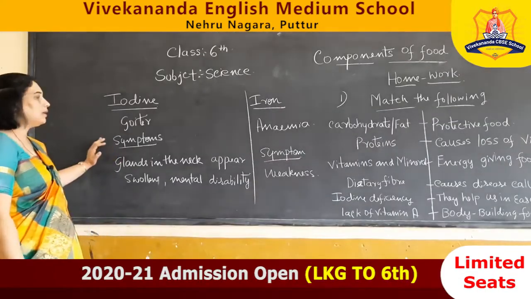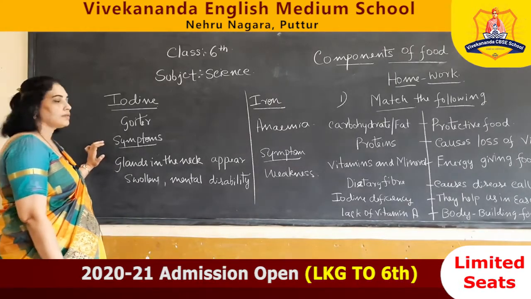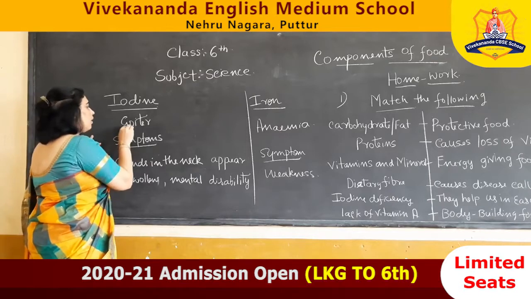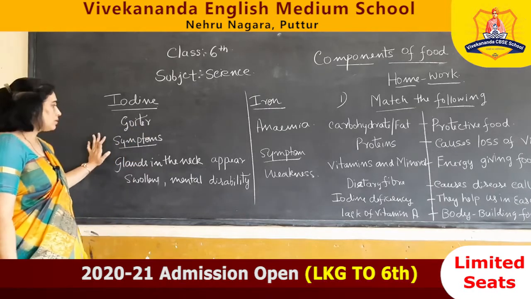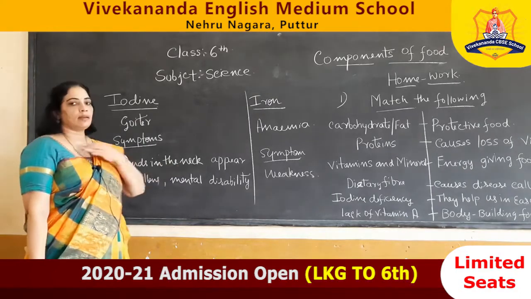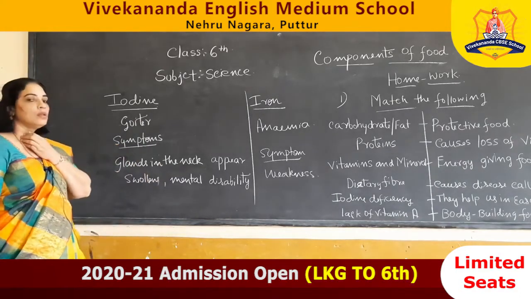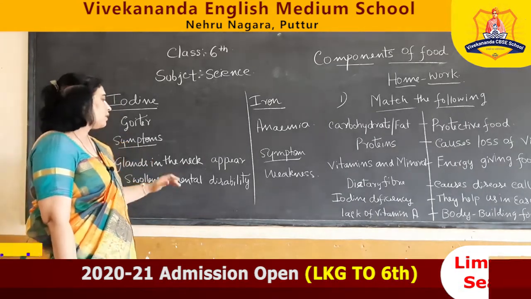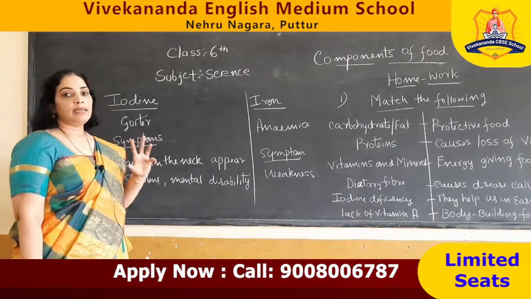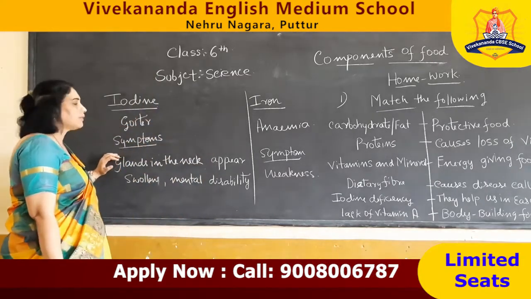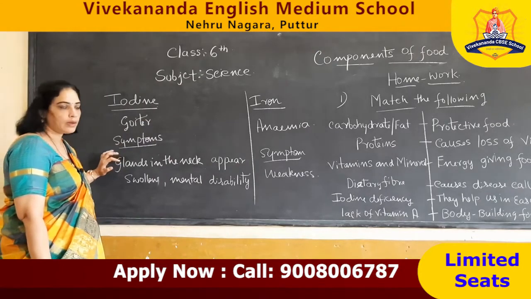So the next one is iodine. If there is not sufficient iodine in our food, we will get a disease called goiter. The symptoms of this disease are that the glands in the neck appear swollen, our thyroid glands. Also mental disability in children. So these are the main symptoms if there is a lack of iodine in our food.